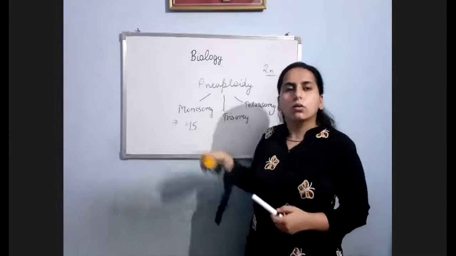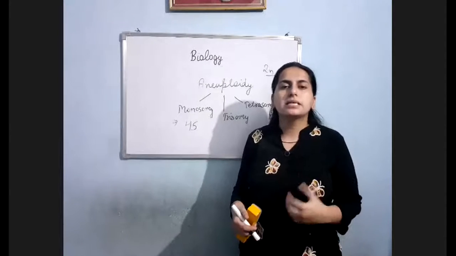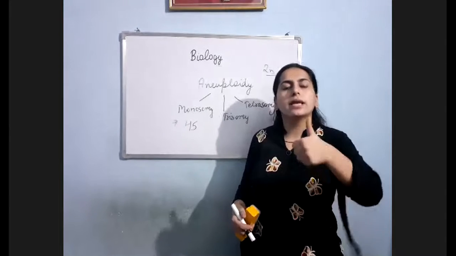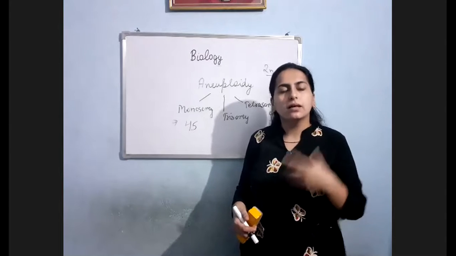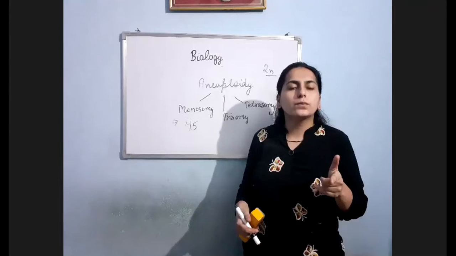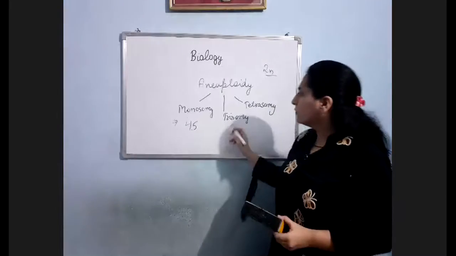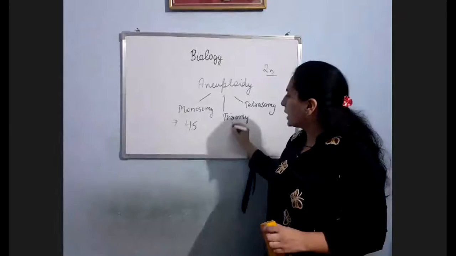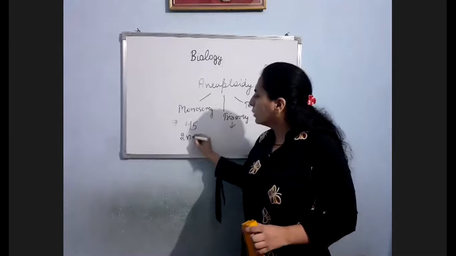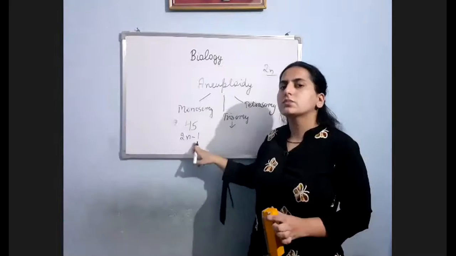In Turner syndrome, one X chromosome is missing in the female. As you know, females have two X chromosomes. What happens in Turner syndrome? Only one X chromosome is present in the female. The second X chromosome is absent. So they are having how many chromosomes in total? 45 instead of 46. In monosomy, I can write the condition as 2n minus 1. If 46 chromosomes were there, then it will be 46 minus 1, 45.